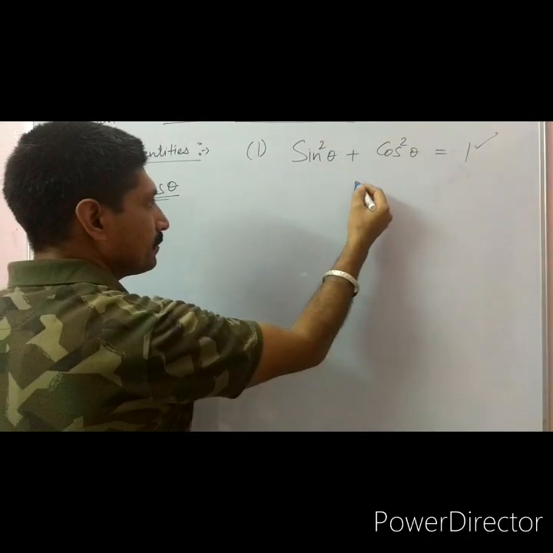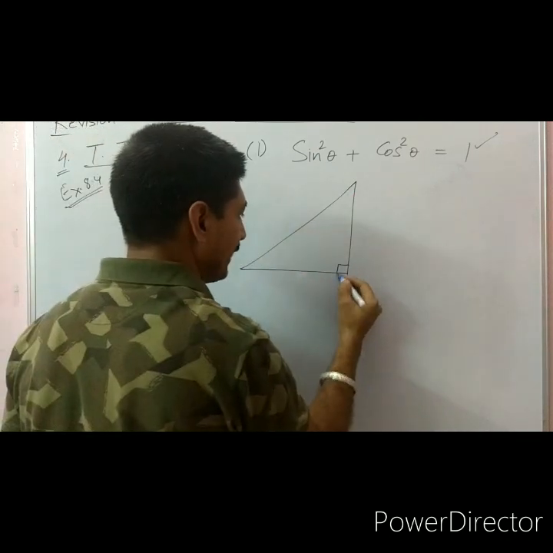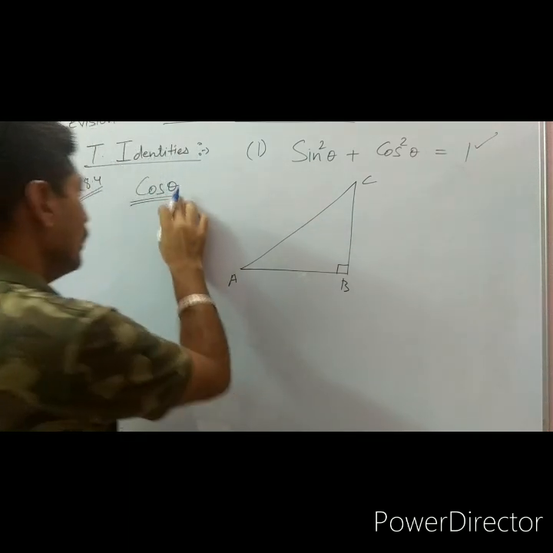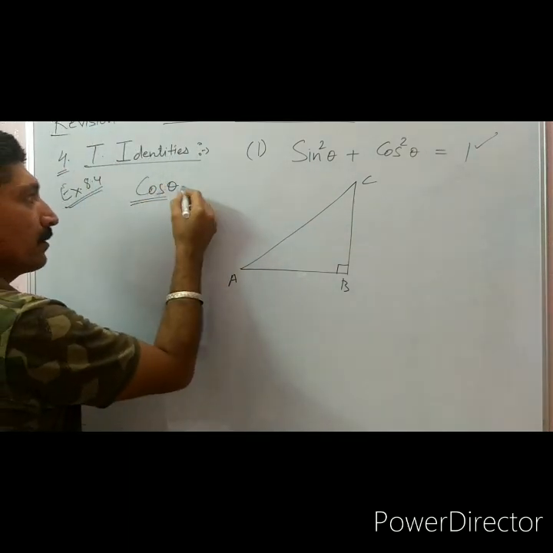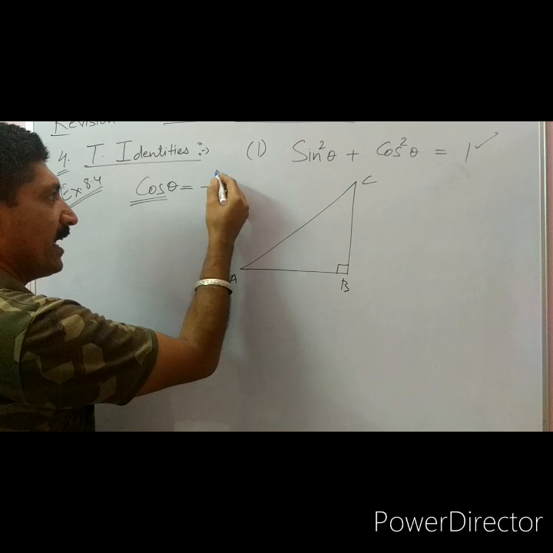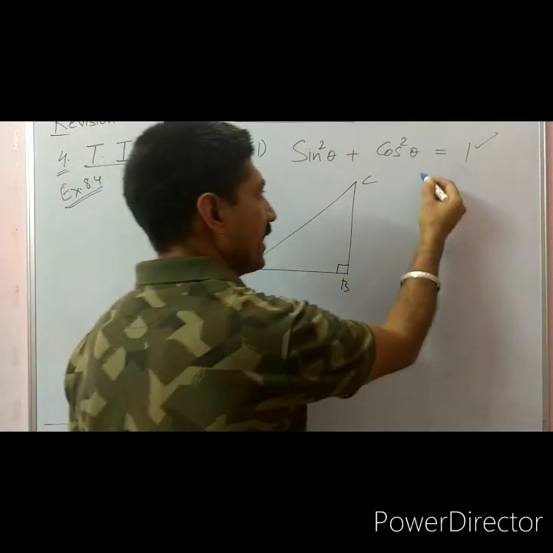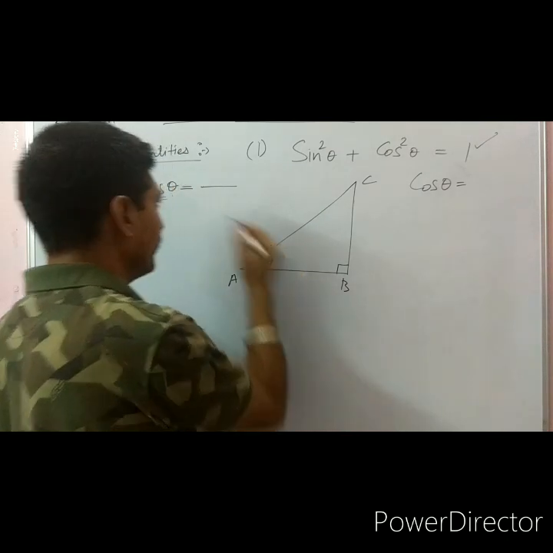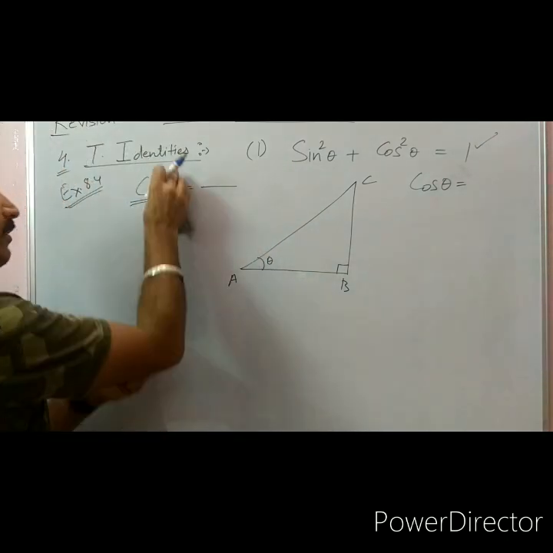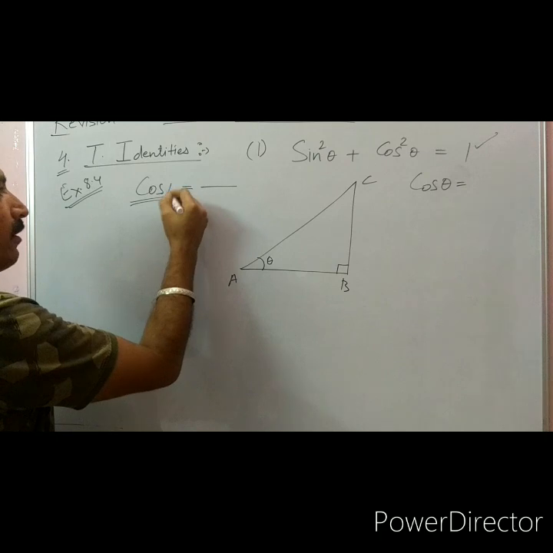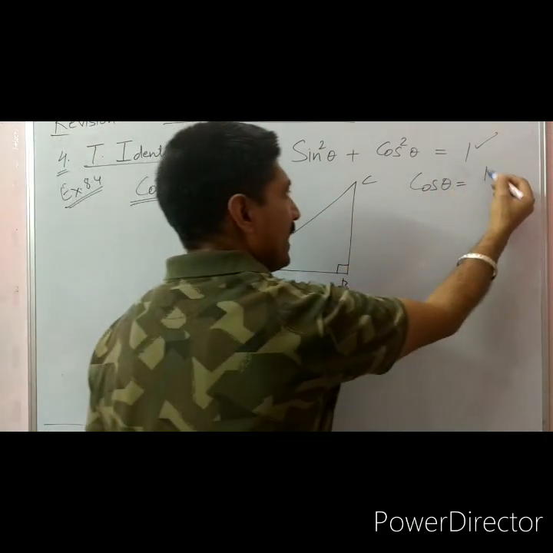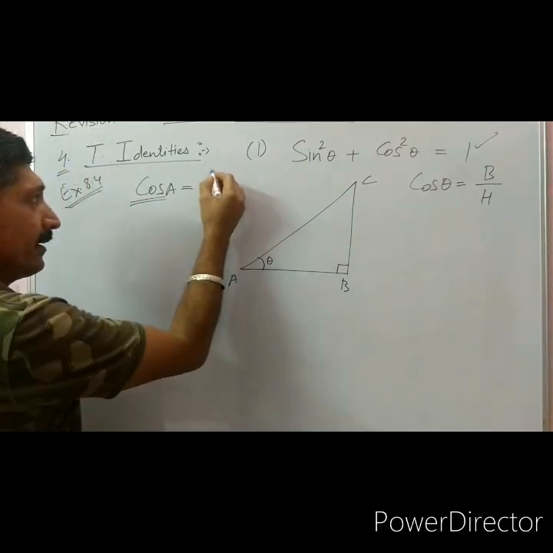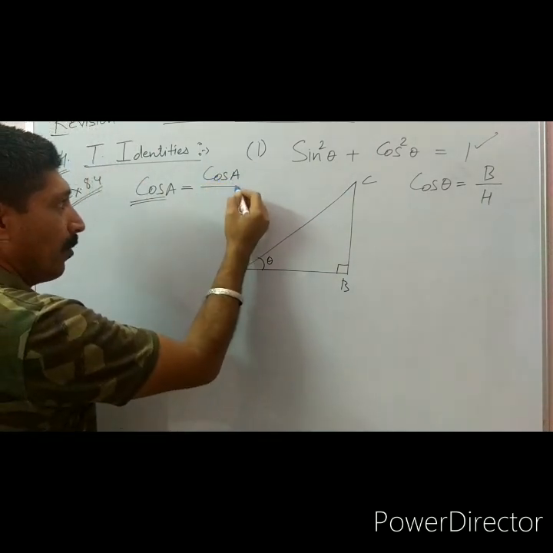draw a diagram. Take one right angle triangle, like this is ABC. Cosine of theta, we know, is base upon hypotenuse. Like this angle is theta, or A, we can go ahead with A, whatever you want. Cosine of A is equal to base upon hypotenuse. So can I write here cosine of A upon 1?